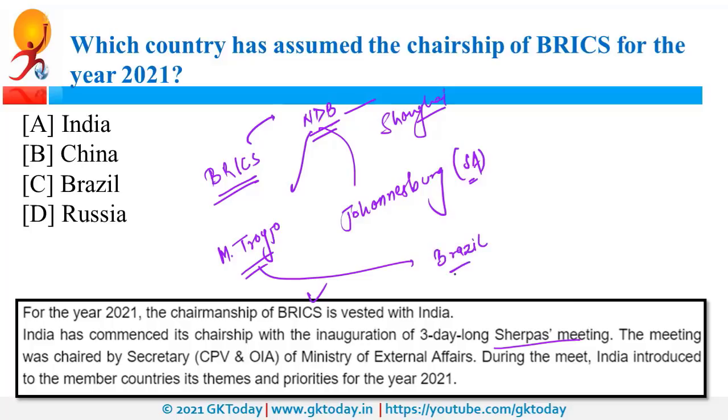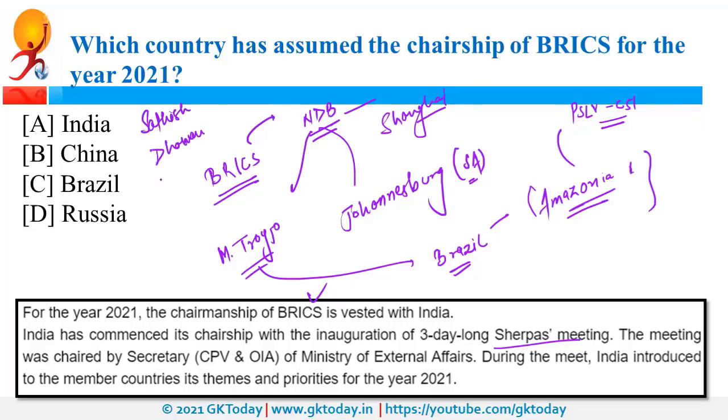Recently, Brazil was in news because of Amazonia 1 satellite. So this satellite was in news as ISRO launched this satellite with the help of PSLV C-51. This is a satellite of Brazil. Now what is PSLV? It is Polar Satellite Launch Vehicle. In this context, recently a space center was in news and it is Satish Dhawan Space Center. This Satish Dhawan Space Center is in Sriharikota and it is in Andhra Pradesh.